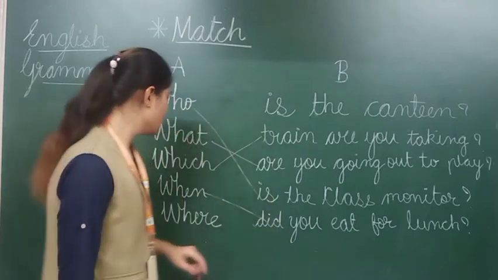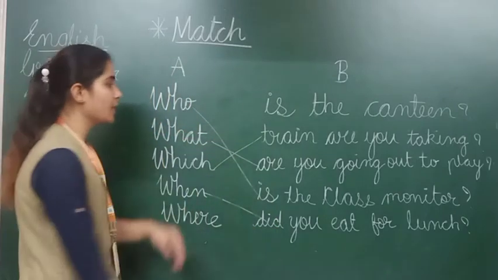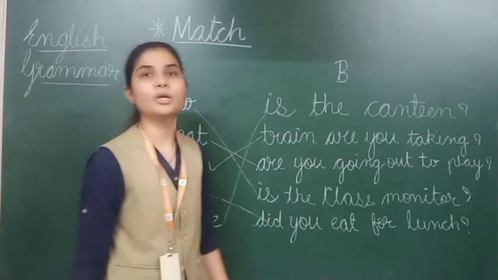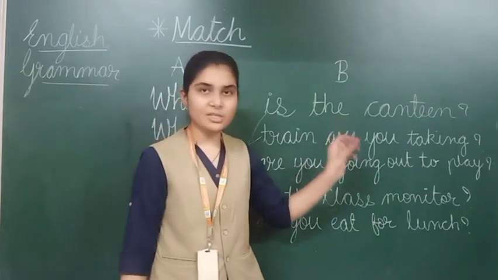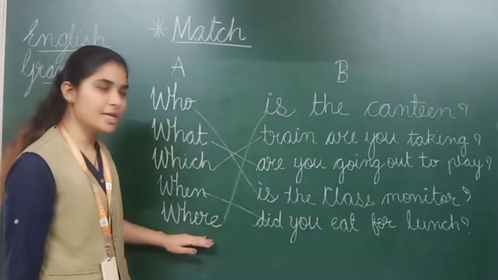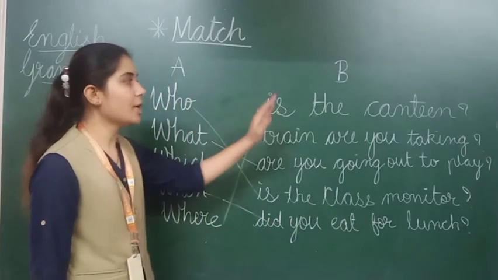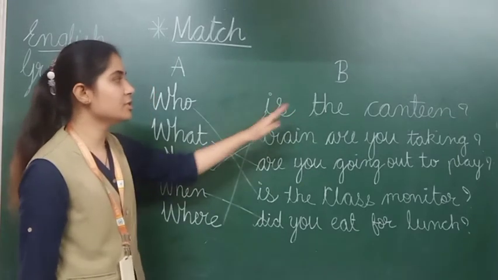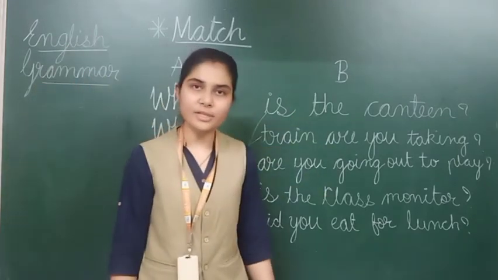Okay. Now next is where. Where is the canteen? It means you know that we are using the word where for the particular place. So canteen कोई place की बात है, right? So we are going to use this where for the canteen, because we use where for the place. So where is the canteen, right students?